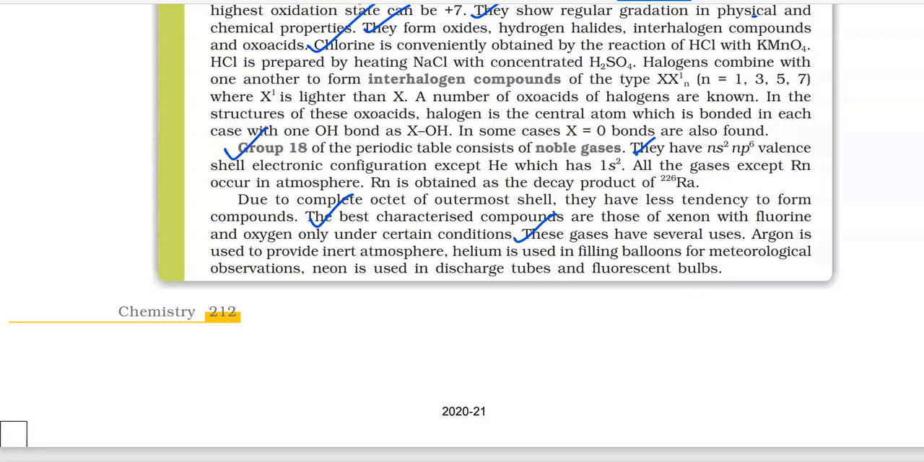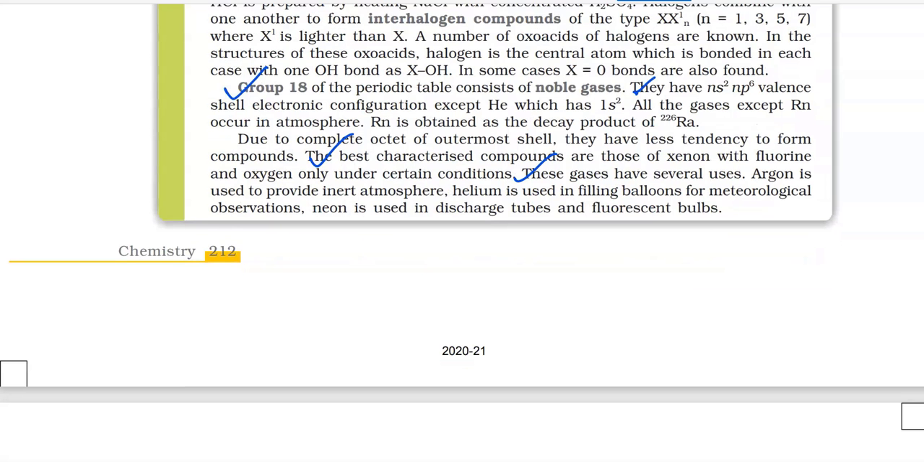These gases have several uses. Argon is used to provide inert atmosphere. Helium is used in filling balloons for meteorological observations. Neon is used in discharge tubes and fluorescent bulbs.